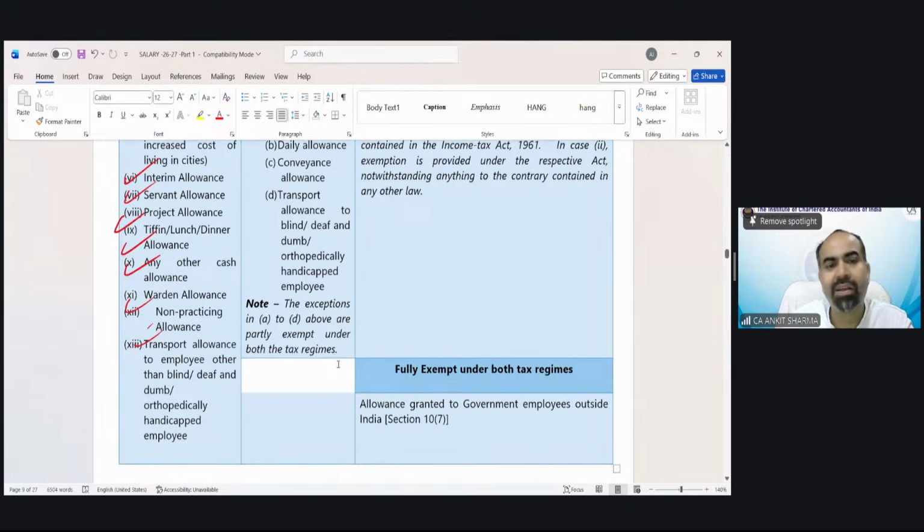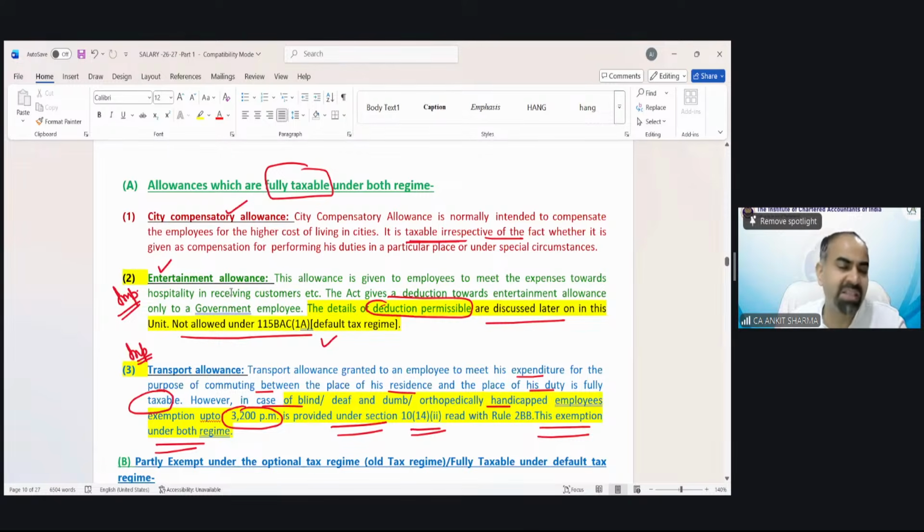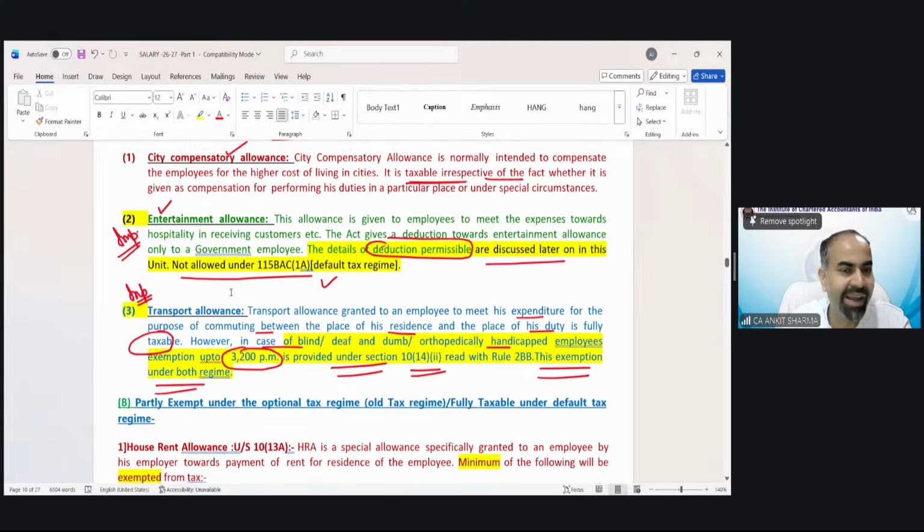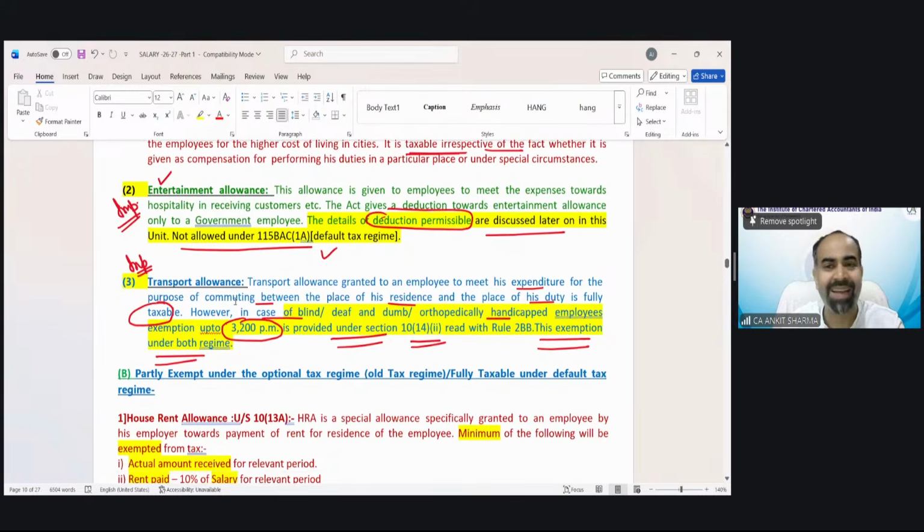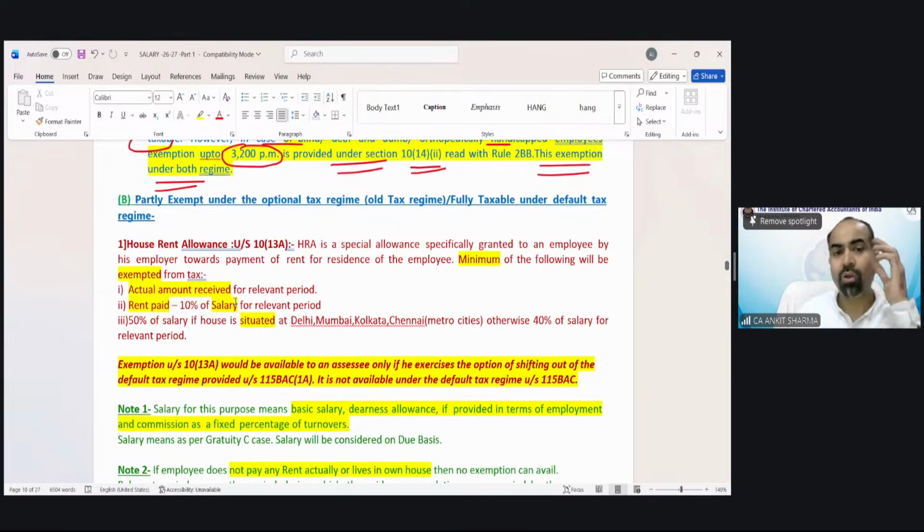If it is other than entertainment allowance, because it has a separate deduction that we will discuss later, or transport allowance for the handicapped. Now those allowances are very important. Because fully taxable is very easy to solve. You just need to tax it completely. Partially exempted, partially taxable allowances must be asked in the question. Because fully exempted is easy. You need not do anything in the examination. Fully taxable, you just need to include the full value.